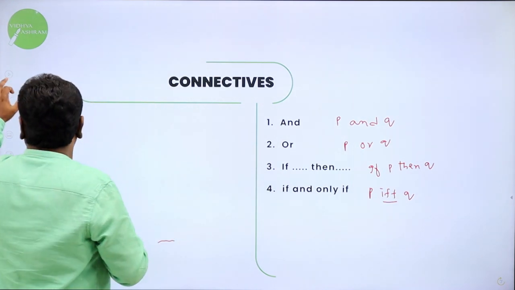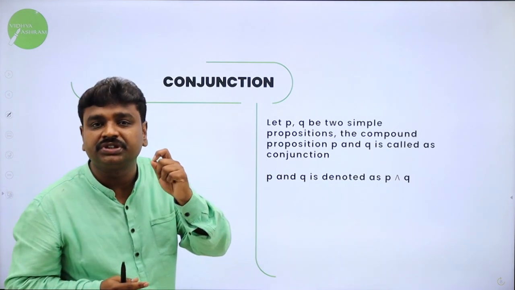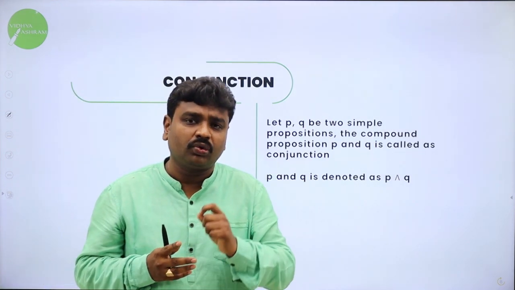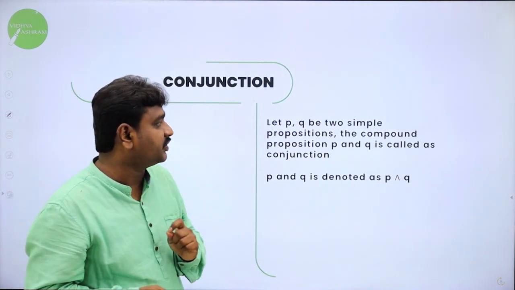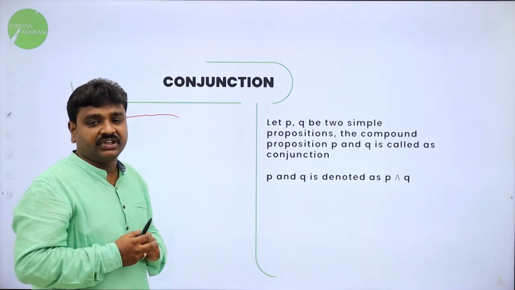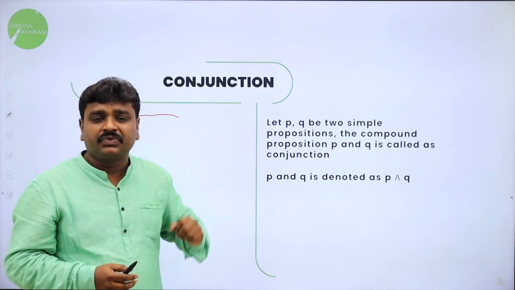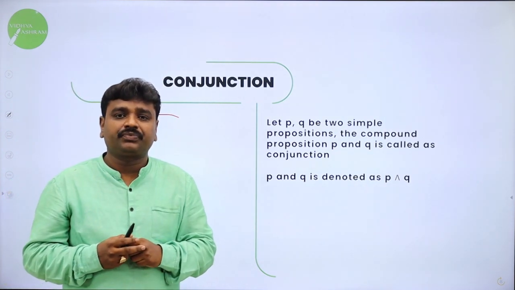Moving forward, now we'll go to the compound proposition called conjunction. I told you we need to study connectives. The first connective is AND. In order to study it, we have to know the conjunction definition. What is conjunction? Conjunction is a compound proposition.